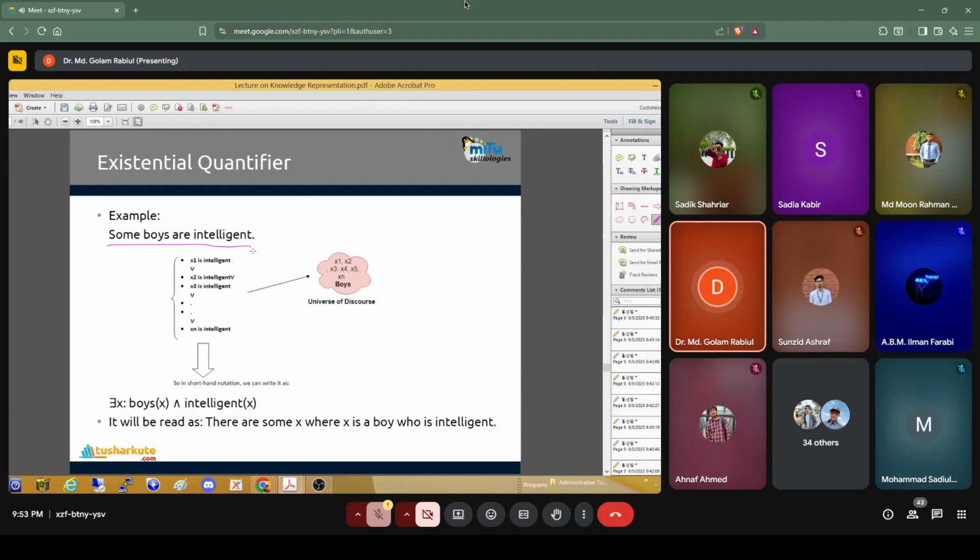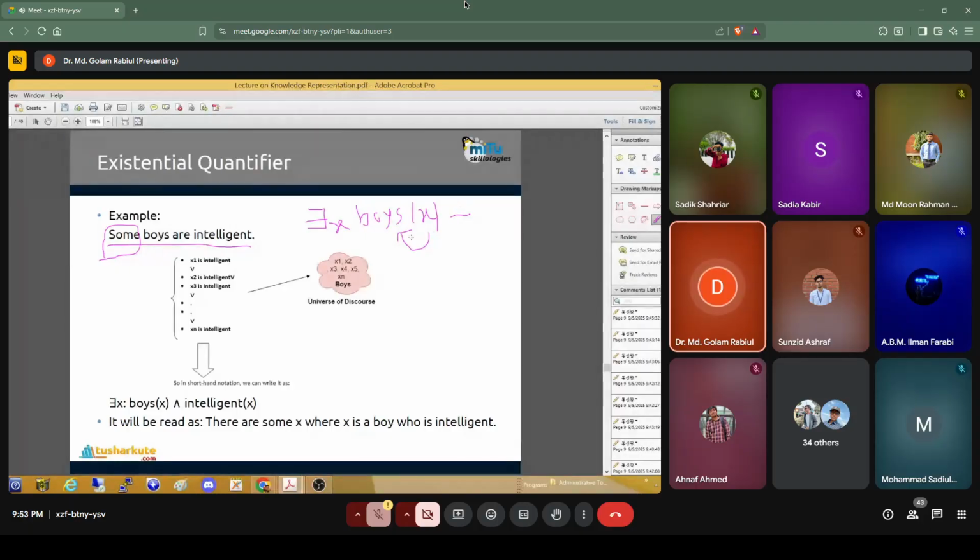Some means not all. So we write: there exists some x where x is a boy.